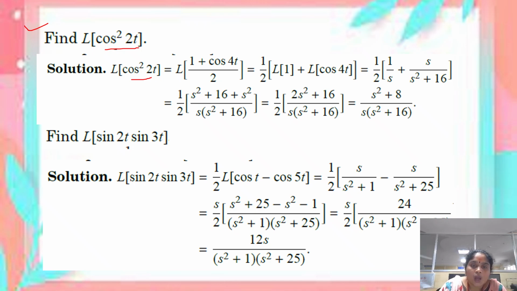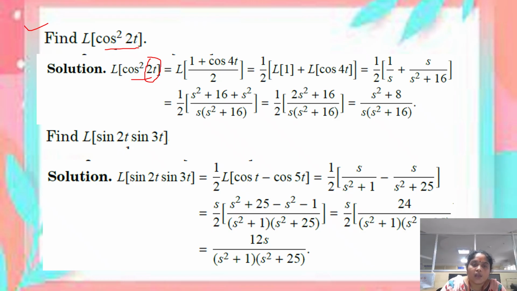This will be obtained by using the formula cos square theta is equal to 1 plus cos 2 theta divided by 2. So here in the place of theta we have 2t. So the formula is 1 plus cos 2 theta, that is 2 into 2t, therefore 4t. So this cos square 2t can be rewritten as 1 plus cos 4t divided by 2.